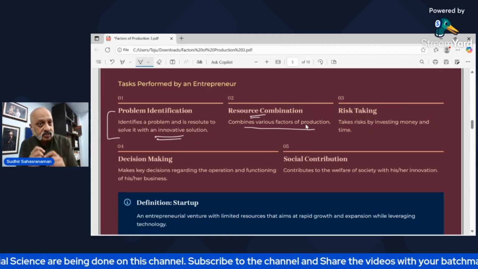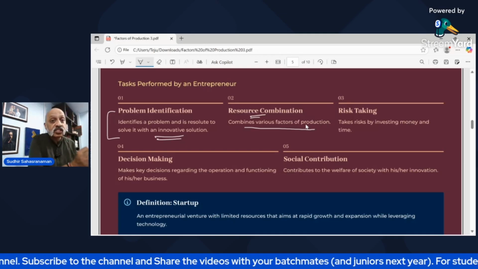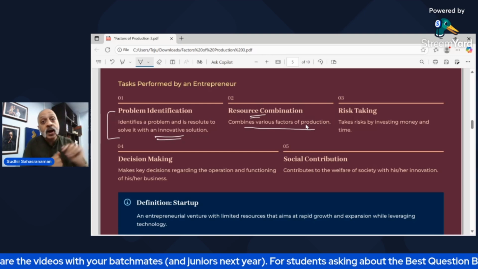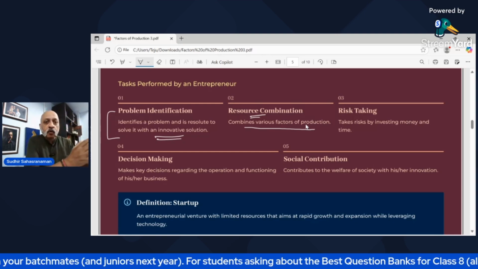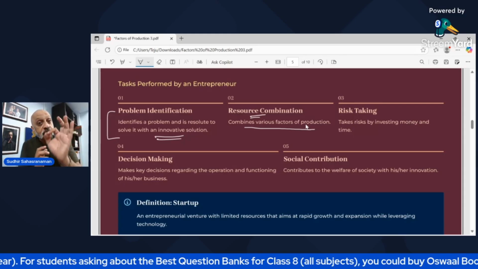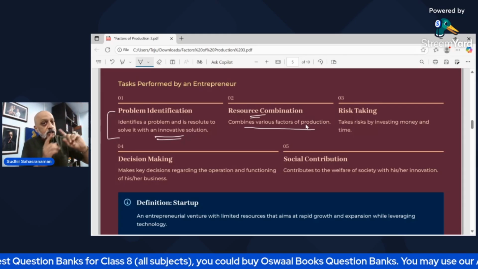Then I take a risk. I go and ask them, if I supply fresh organic vegetables without any pesticide, without any insecticide smell, will you buy it on a daily basis? If I provide it at a discount and it will be home delivered every morning, fresh vegetables at 7 o'clock every morning, it will be delivered to you, right? So I'm taking a risk.